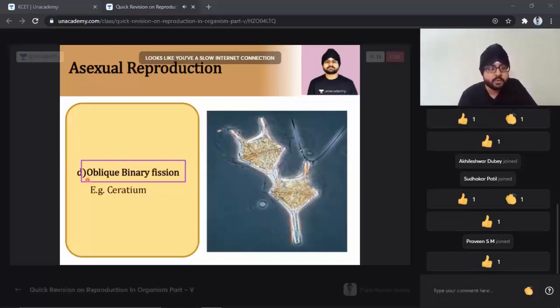Here the example is Ceratium. One very beneficial fact about Ceratium is there.